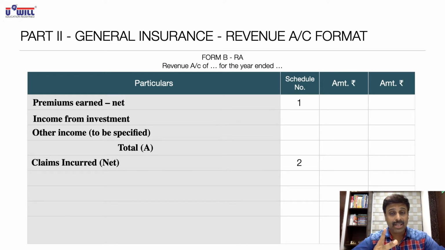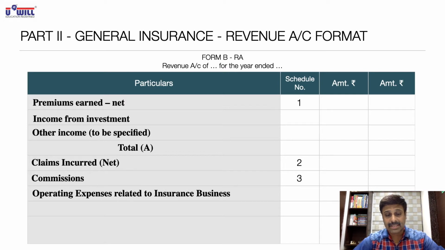Then the remaining two things of the life insurance revenue account format of the second part remain exactly the same. So then we will have commission as per schedule number 3, and then we will have operating expenses related to insurance business, schedule number 4. Once again, second part of revenue account of general insurance company, how will we make it? Claims incurred will come as the first item, then commissions, and then operating expenses. Then we'll get the total B.